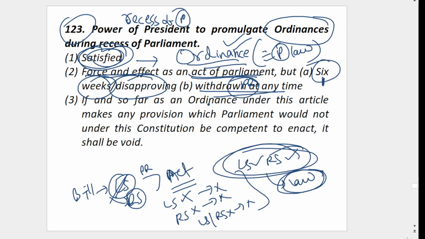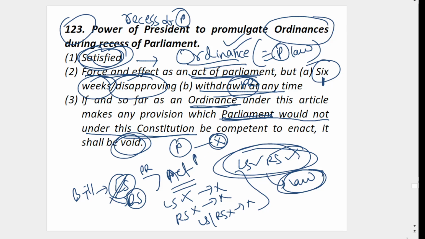And then, whatever parliament would not be able to act on under this constitution, that ordinance will be void. What is the meaning here? Let's say parliament does not have power with respect to some subjects. With respect to those subjects, the president also does not have power. So only on those matters where parliament can act can the president act. If he goes outside, then that ordinance will be void.